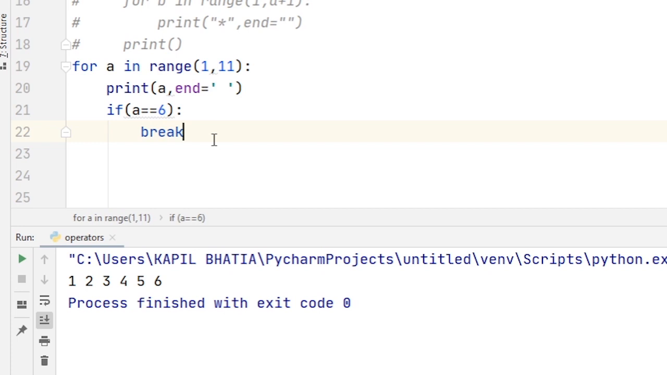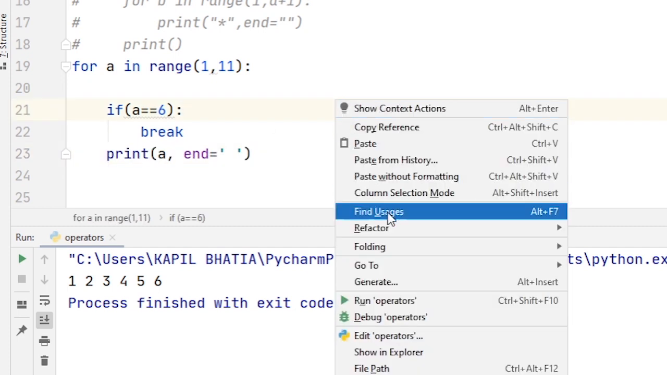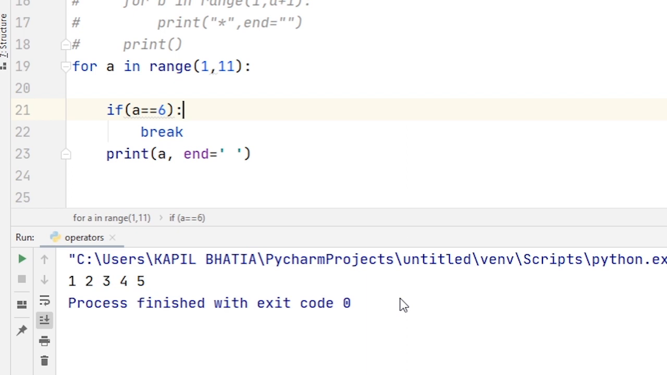The reason is that the break is after the print statement or print function. If I write the print function after the break, you will see 6 is not found in the output. So for that I just cut it and paste it here. And when I run this code, the output is 1, 2, 3, 4, 5. I hope you understand the break.